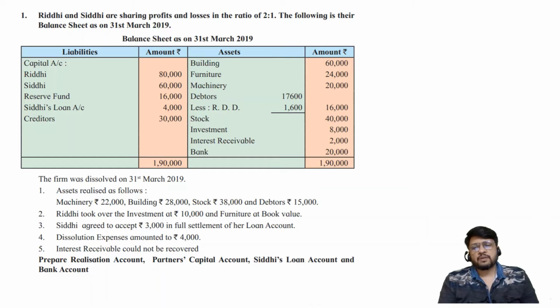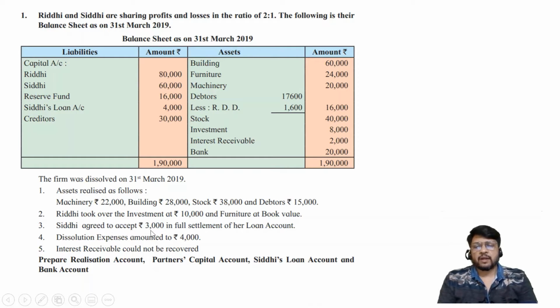The firm was dissolved on 31st March. See, the balance sheet date is 31st March 2019 and it is dissolved immediately on the balance sheet date itself. The assets realized as follows: machinery rupees 22,000, building rupees 28,000, stock rupees 38,000, debtors rupees 15,000. Riddhi took over the investment at rupees 10,000 and furniture at book value.